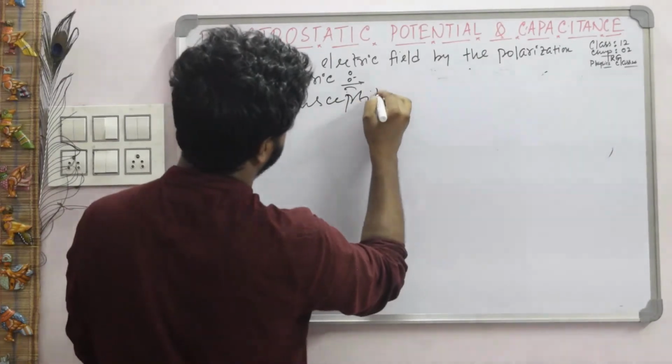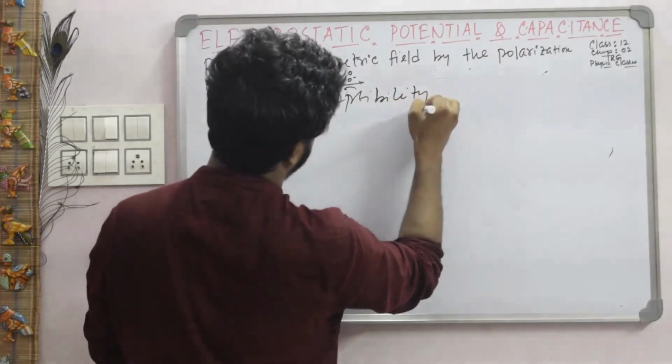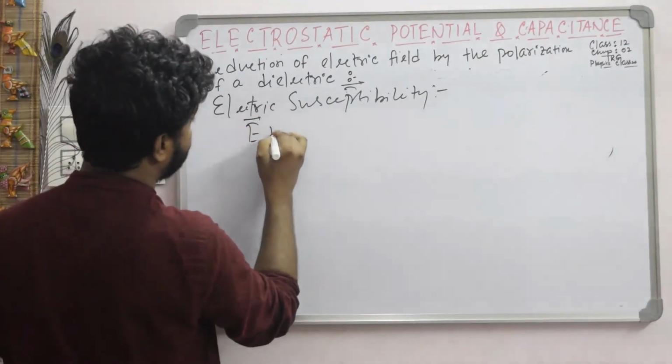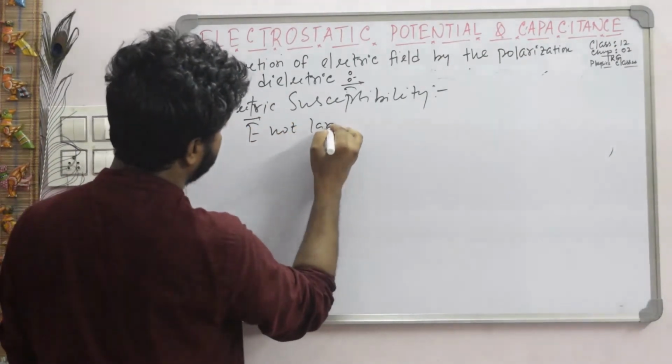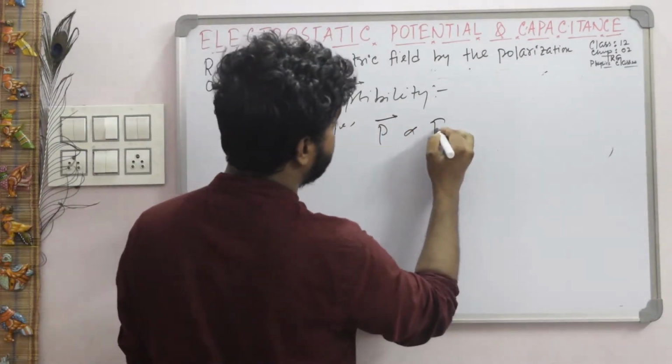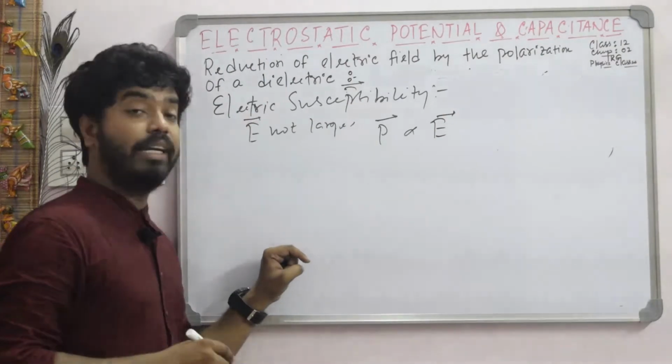Susceptibility: when electric field E vector is not large, this is the condition, polarization P is directly proportional to E vector in a dielectric.